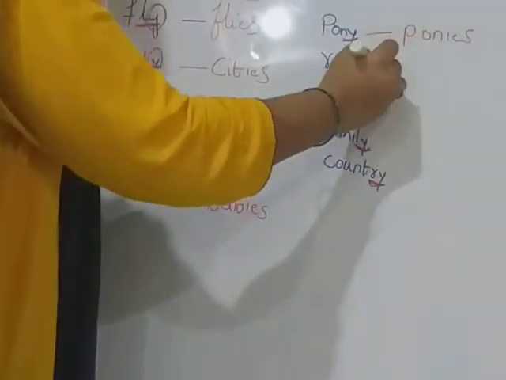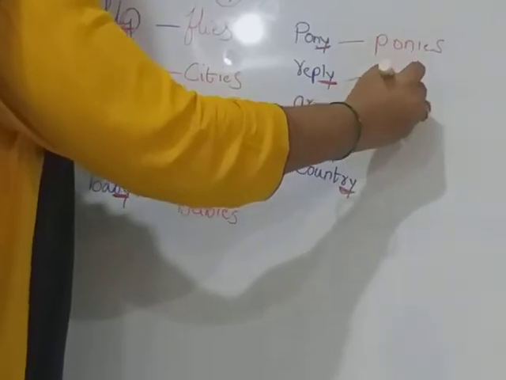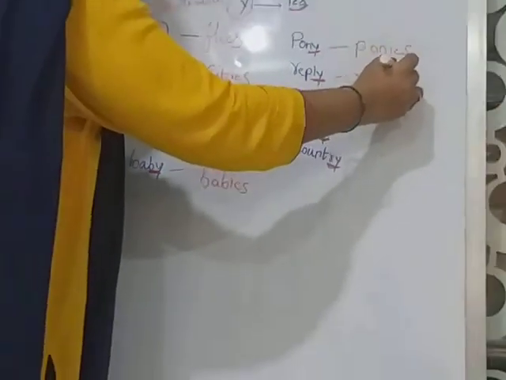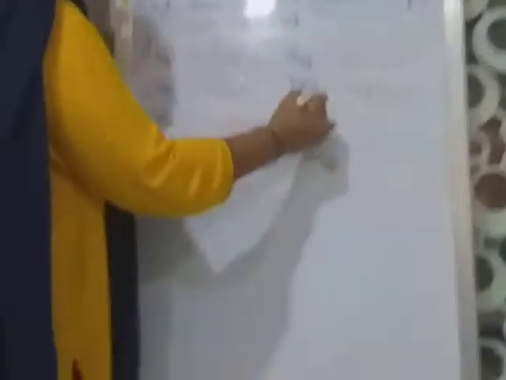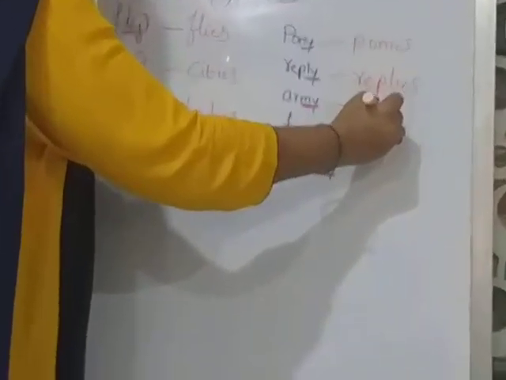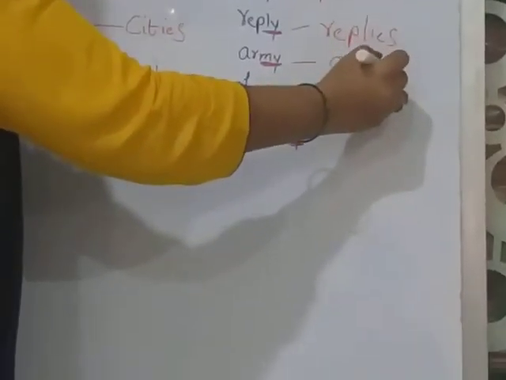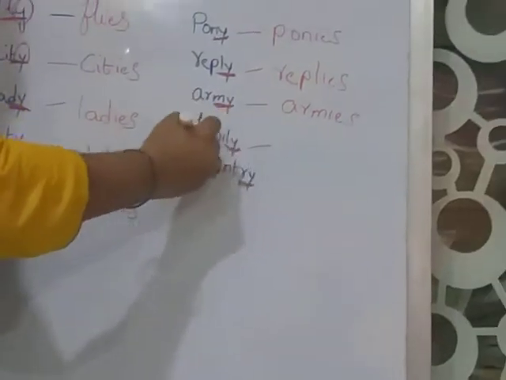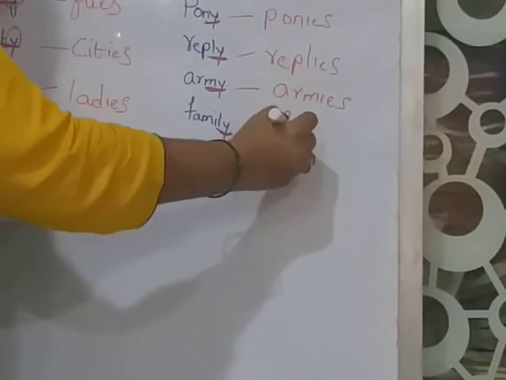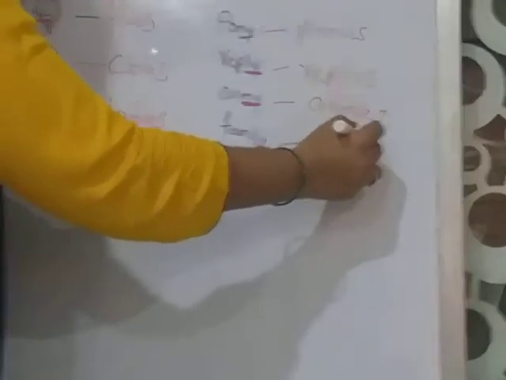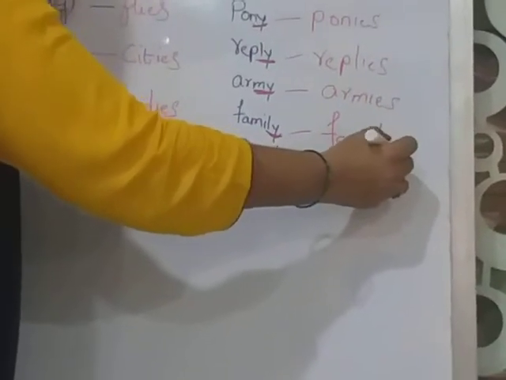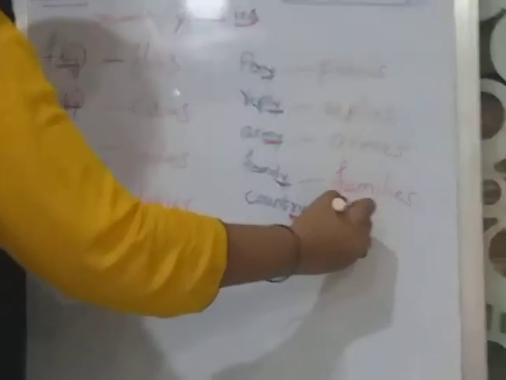P-O-N-I-E-S. Remove Y. Replies. R-E-P-L-I-E-S. Remove Y. Armies. A-R-M-I-E-S. Remove Y. Families. F-A-M-I-L-I-E-S. Remove Y. Countries.